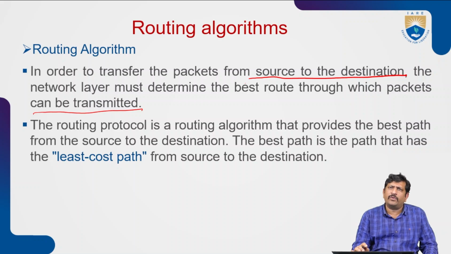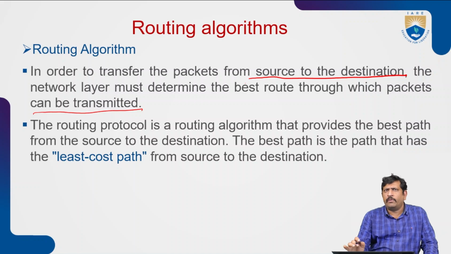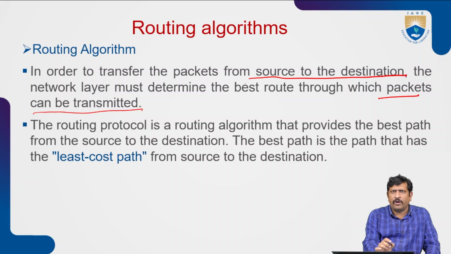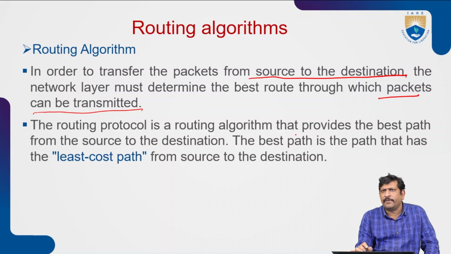A number of routes and paths are available while transmitting data from source to destination. Among the number of paths, the best path can be found by using the routing algorithm, that is, a routing protocol, through which the packets can be delivered from source to destination effectively and reliably. For that we use a routing protocol. A routing protocol means a routing algorithm.